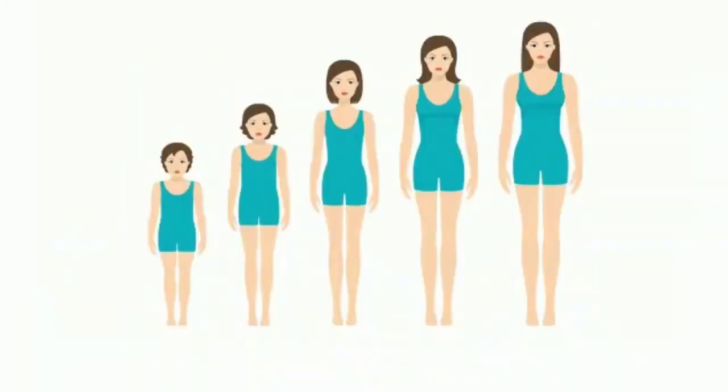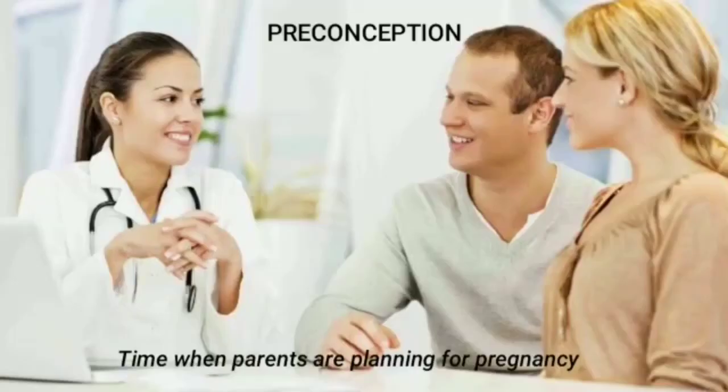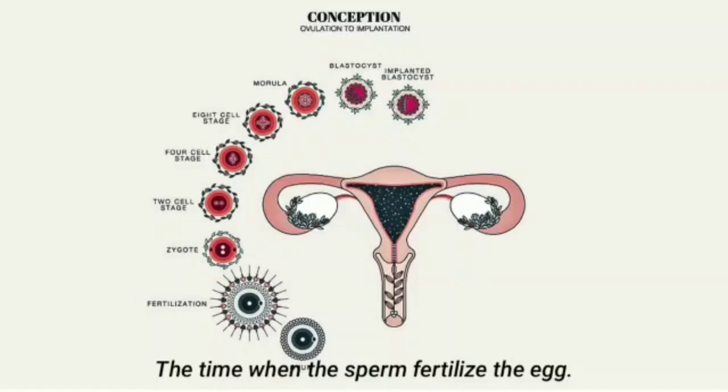Before we get into the deep concept of pregnancy, I would like to talk about important terms which I will use in the entire session of pregnancy. Menarche, the first period when the girl is going under puberty. Preconception, the time when the parents are planning for pregnancy. Conception, the time when the sperm travels through the vagina into the uterus to fertilize the egg.